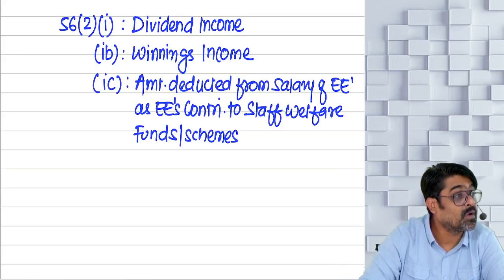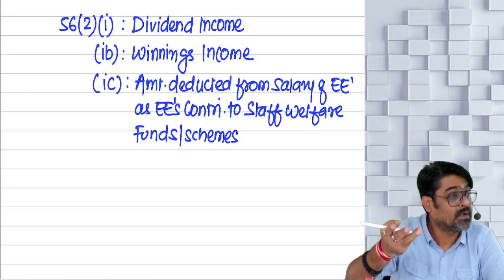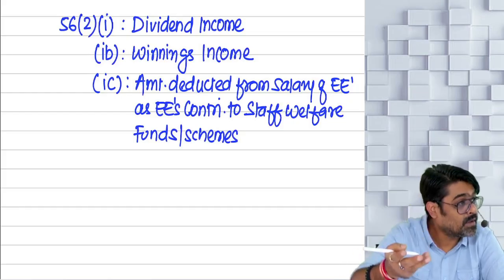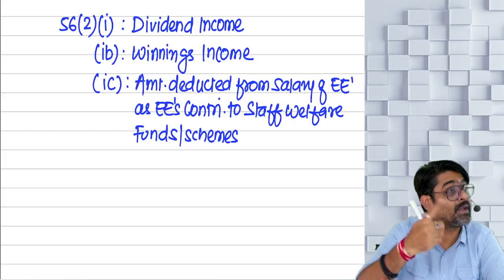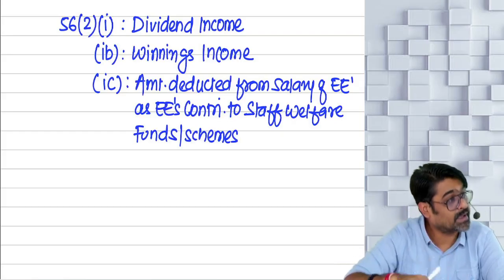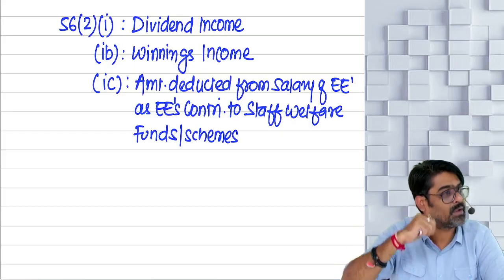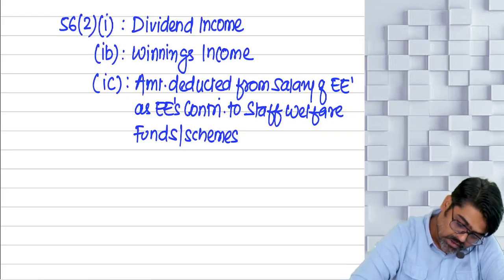Then that income will fall under the head IFOS. Deposit that amount in the scheme, deposit that amount in the fund on or before the statutory due date of that fund, and you take the deduction under the head PGBP. And if that amount was taxed under the head IFOS, you take that deduction under the head IFOS. Getting my point? So, this is 1C.